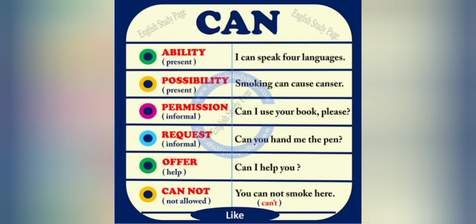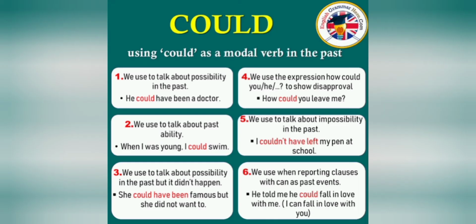Now let's come to the past form of can, that is could. See, dear students, could is used to express ability. It is mainly used to tell that somebody was able to do something in the past as a routine. Simply, could is the past form of can. First, we use it to talk about possibility in the past, something that has been happening in the past. He could have been a doctor means it is a possibility that maybe he was a doctor. Could is also used to express polite requests. Whenever we are going to request someone in a polite way, then also we use could.